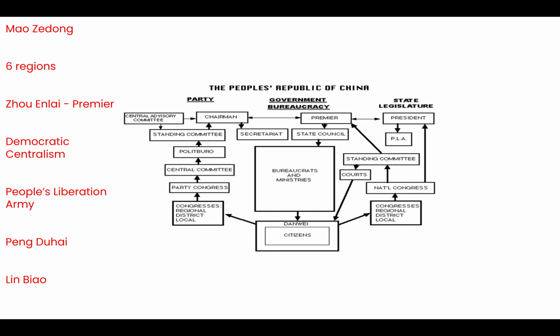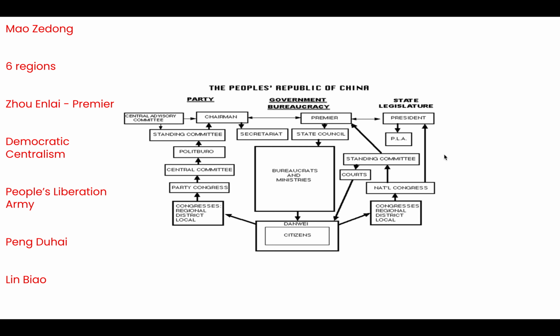this goes wrong because the PLA are used to rebuild transport routes and infrastructure. Okay, so following the end of the Civil War, the PLA are also used to rebuild China, not only by ensuring that people are listening to the laws laid out by the CCP, but also by providing the manpower in factories and farming and in rebuilding transport and the infrastructure. So they're playing quite a significant role in establishing communist control because they're ensuring people are listening and helping to rebuild the country so that people support the communists.